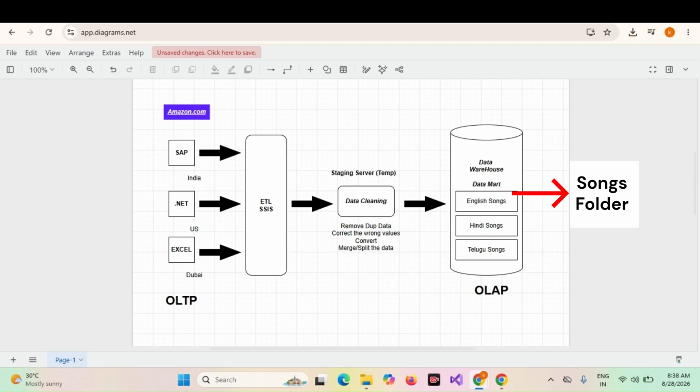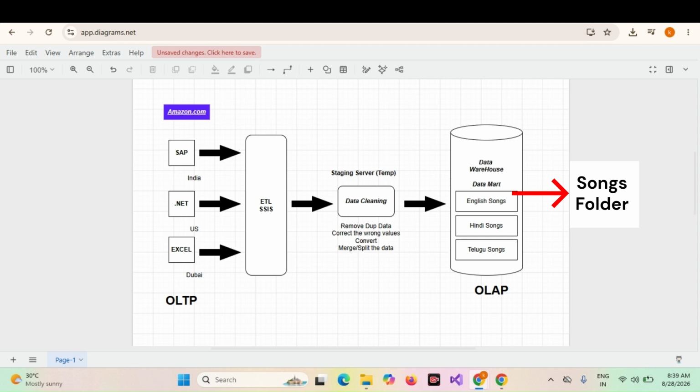But a data mart takes only one set of data, one type of data. For example, you create a songs folder. Inside the songs folder, you create English songs, Hindi songs, Telugu songs. English songs has only English songs, Hindi songs has only Hindi songs, Telugu songs has only Telugu songs. So it is a centralized folder with subfolders. These subfolders are called data marts, right?